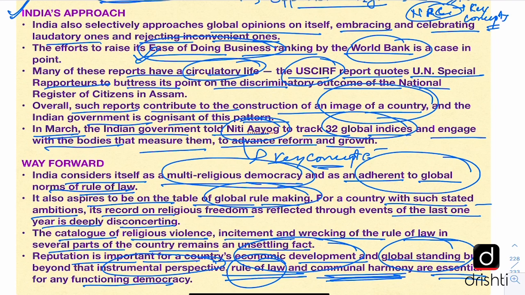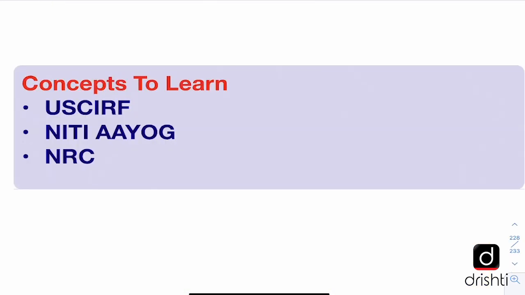So these were the key points of the editorial. Now let us look at the key concepts to learn today. We'll look at USCIRF, Nithyayog and NRC.